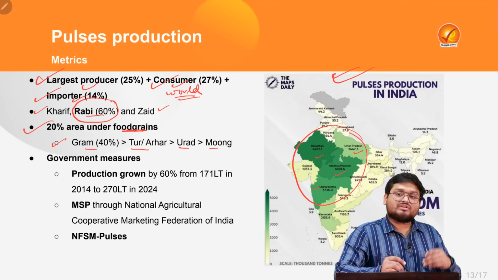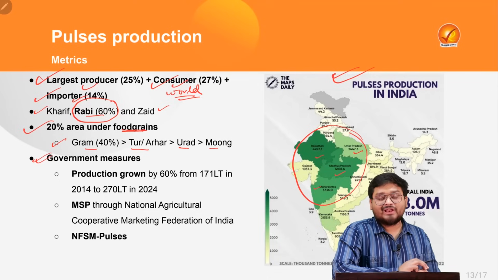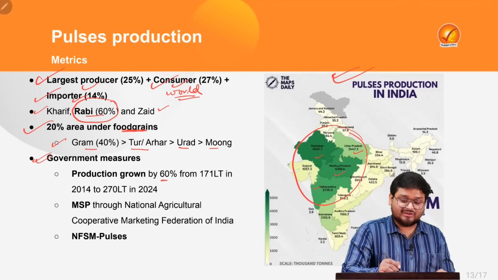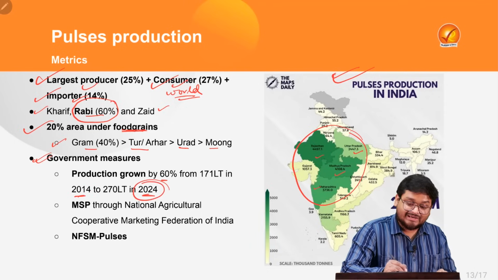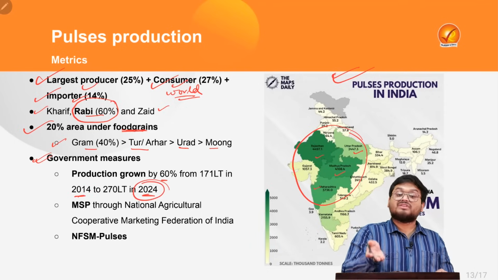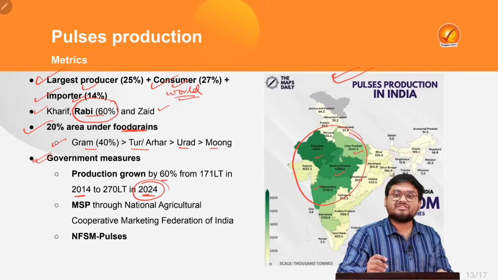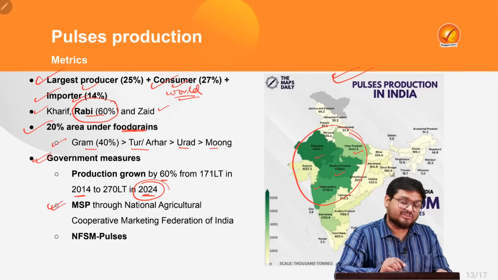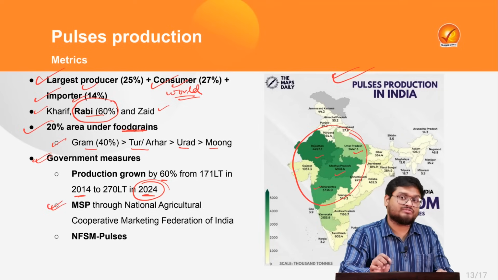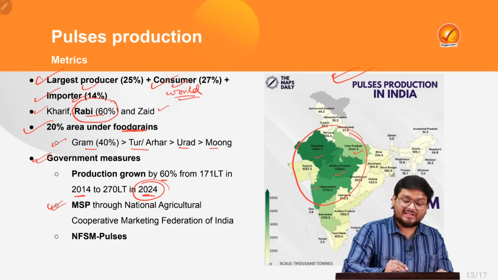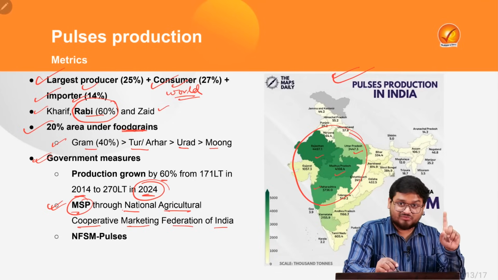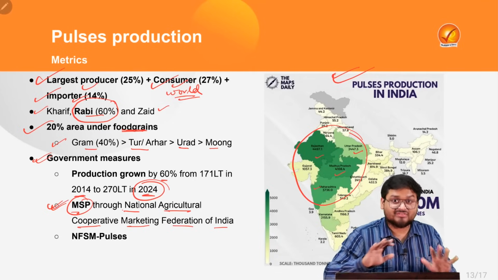The most amount of pulse which is produced in India is gram, followed by tur or arhar, urad and moong dal. Next, the government in this article is also telling that it has taken many initiatives which boosted the production of pulses by 60% from 2014 to 2024. In 10 years, the pulse production in India went 60% up, right? And this is generally through a very important initiative known as the minimum support price or the MSP. MSP in pulses is very important for your UPSC prelims. You should know that MSP in pulses is given through NAFED, the National Agricultural Cooperative Marketing Federation of India. It is not given by the Food Corporation of India. Please do note it for pulses, right?